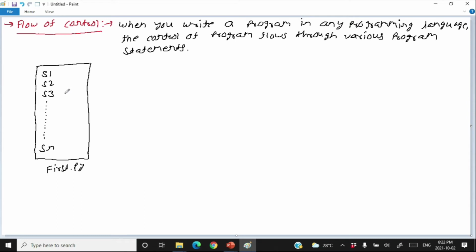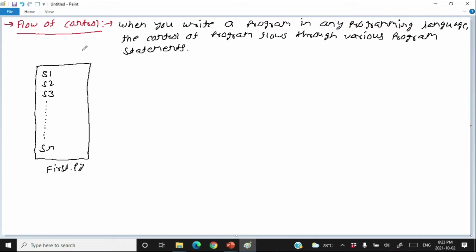You may choose or not choose a statement, or you may repeat a statement multiple number of times. Therefore, flow of control is all about how these statements are going to execute. Are they going to execute sequentially, or you are going to select which statement to execute, which to not, or you are repeating execution of certain statements.